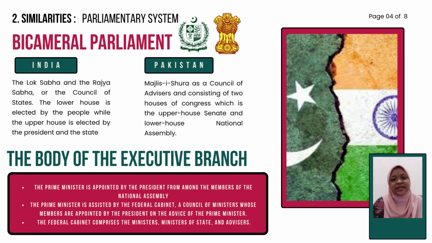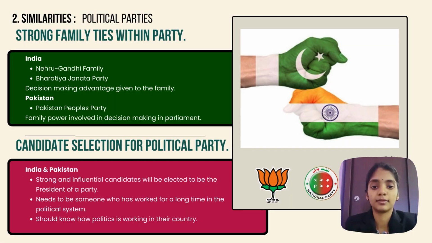The executive branch of India and Pakistan use the same concept of executive appointment by the Prime Minister and the President from among the members of the National Assembly. The President is assisted by the Federal Cabinet, a council of ministers whose members are appointed by the President on the advice of the Prime Minister. The Federal Cabinet comprises the ministers, Ministers of State, and the advisor.